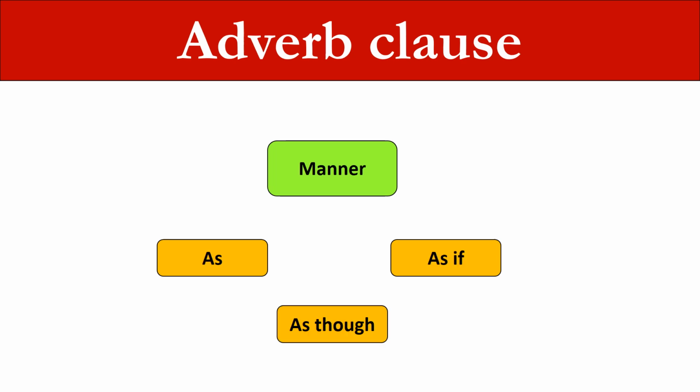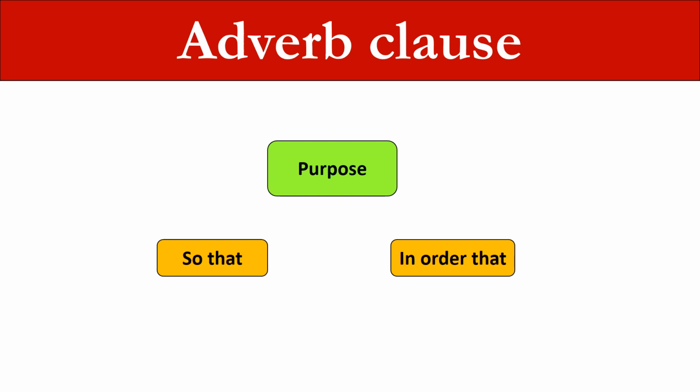For manner: as if, as though. For purpose: so that, in order that. For result: such, that, so, that.